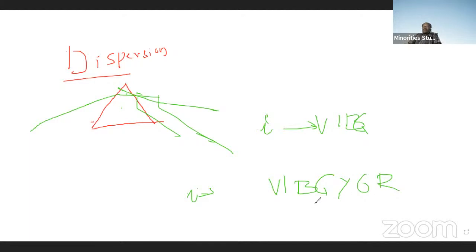Why does light disperse into various colors whenever it passes through a denser medium like a prism? Because white light doesn't have a particular wavelength; it has many wavelengths, seven of them. Therefore, it is dispersed into various colors. Violet has the minimum wavelength, 0.4 micrometers, whereas red has 0.7 micrometers. Wavelength increases from violet to red.